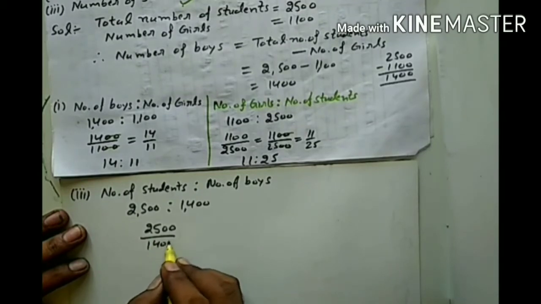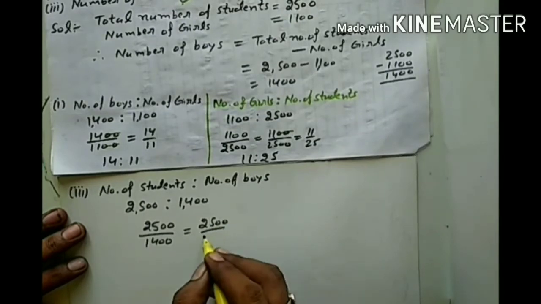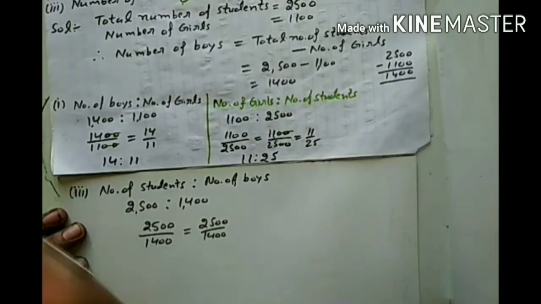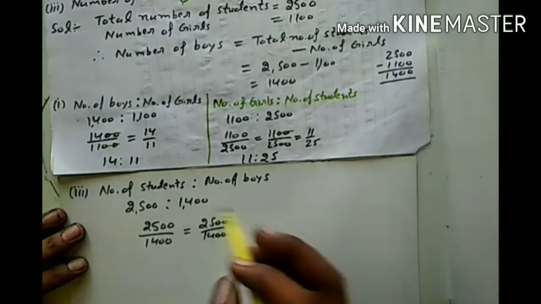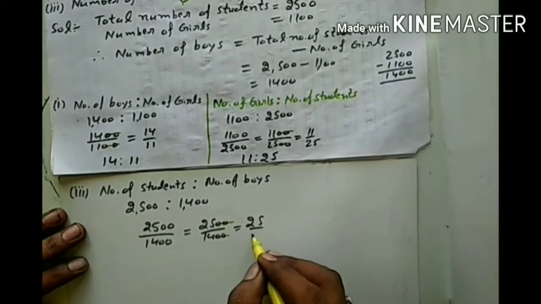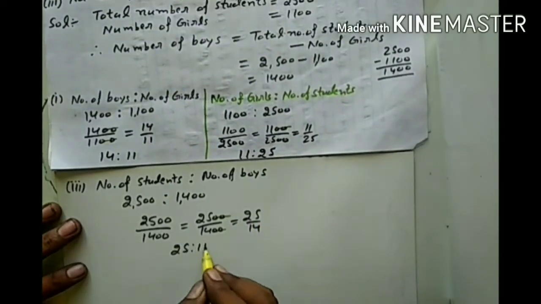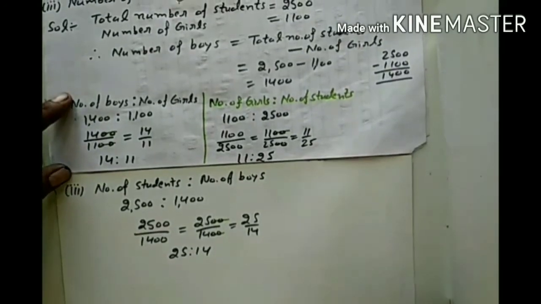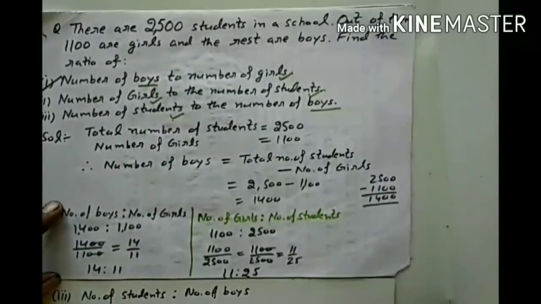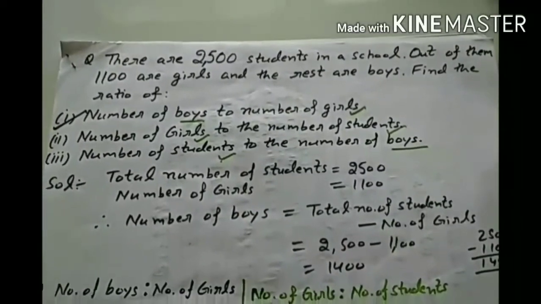Firstly I will write them in fractional form. Once again, I will cancel the common terms. Now, what am I left with? 25 over 14. So the final answer is 25:14. So students, in this way we have completed this question. Here you can see the complete solution for this question.